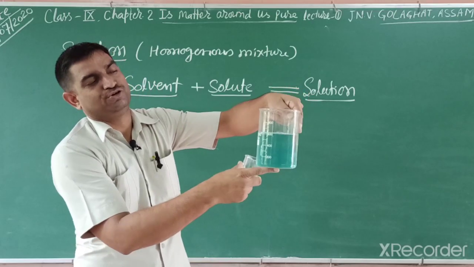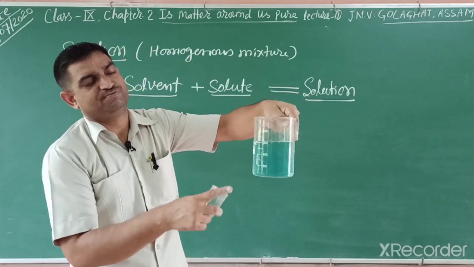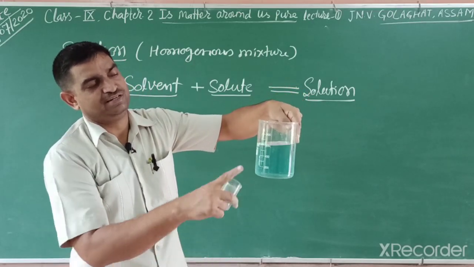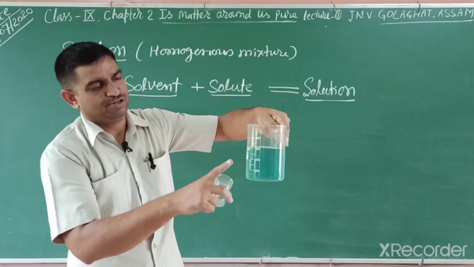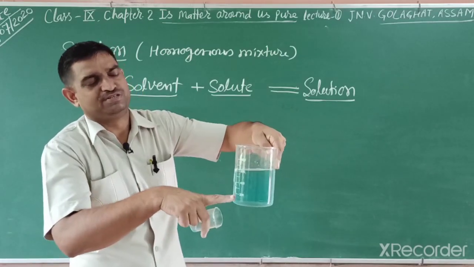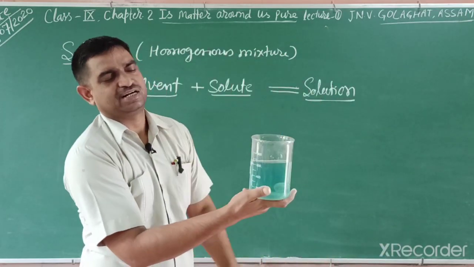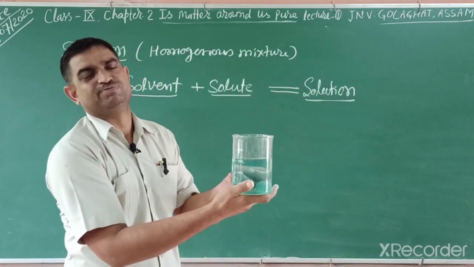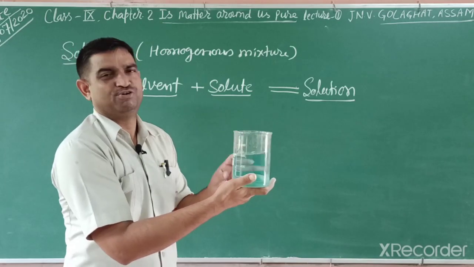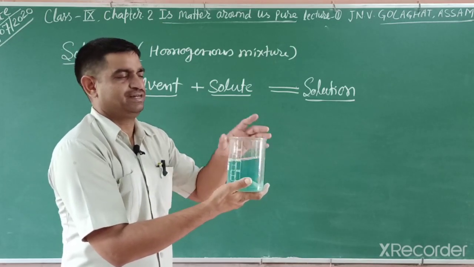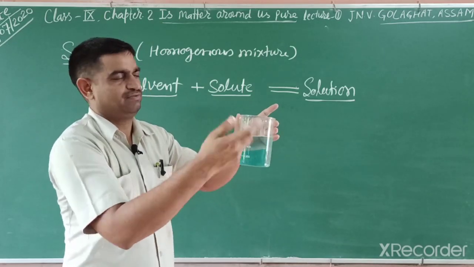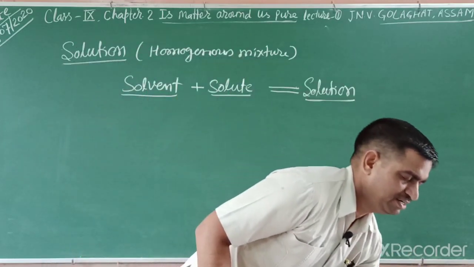This is again also a solution. The whole copper sulfate is equally distributed in this water, and the color also changes because particles are equally distributed in this water. This was already studied and discussed. In the characteristics of matter, there is space between particles, very small particles, and particles are continuously moving, with kinetic energy.